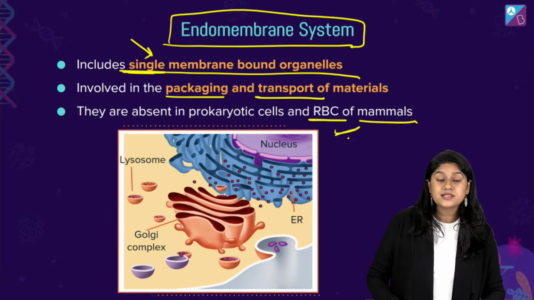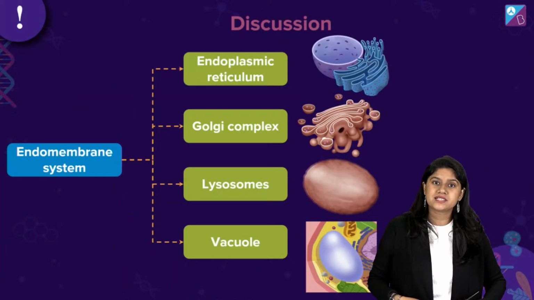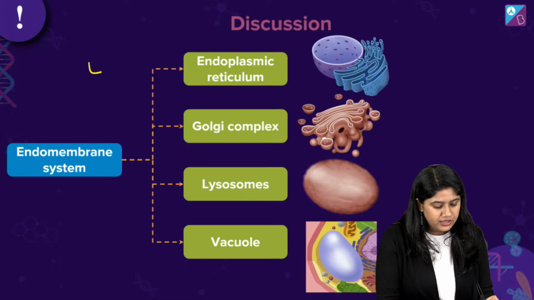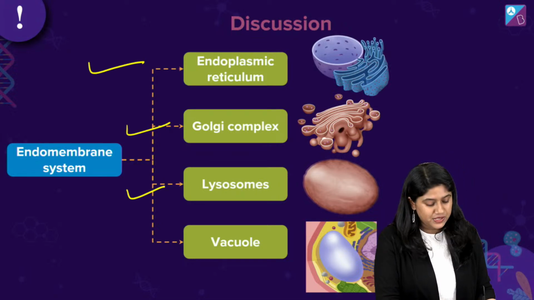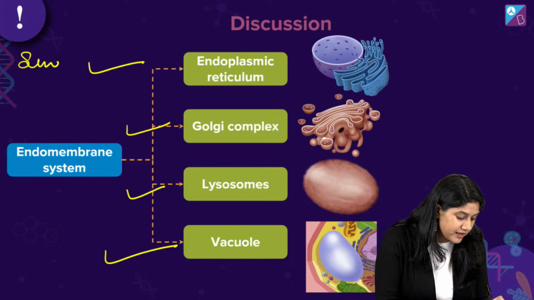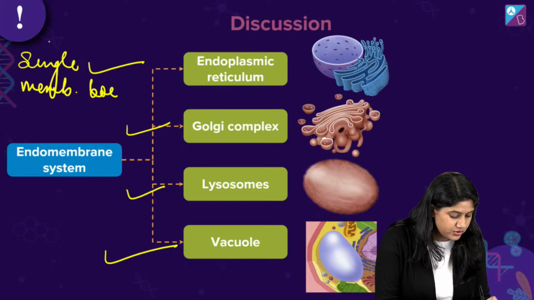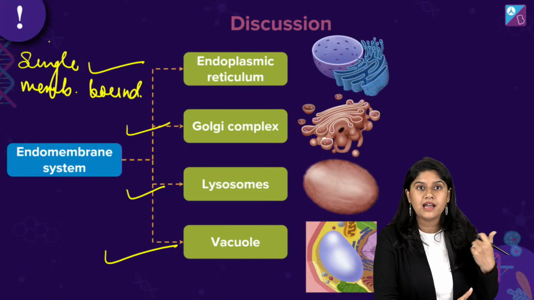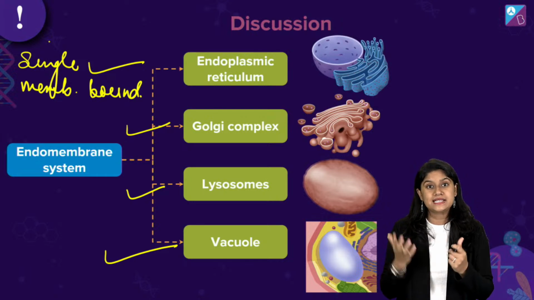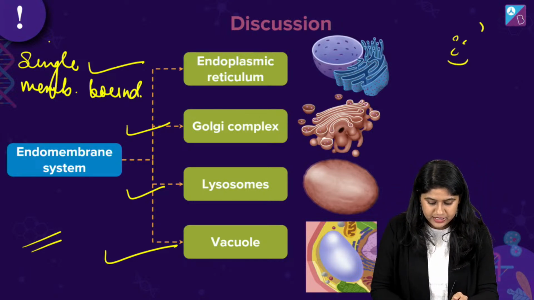Now, let's understand what are the components that we have for the endomembrane system. Very important. So, here we have ER, Golgi bodies, lysosomes, and the vacuole. All of these organelles are single membrane, right? They are single membrane bound structures. Very important. ER, Golgi apparatus or the Golgi bodies, vacuole, and the lysosome. So, this is clear? Yes.